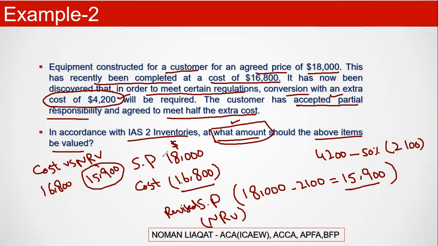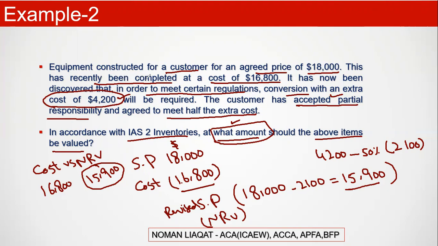Let me explain again. There might be a question: why have I not added this 2,100 into my 16,800? Look very carefully: this has recently been completed. That's why I highlighted this.